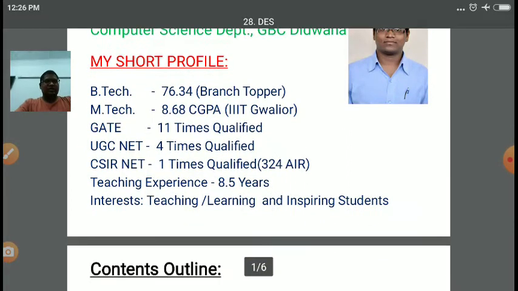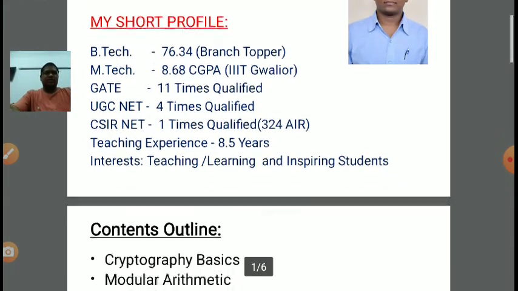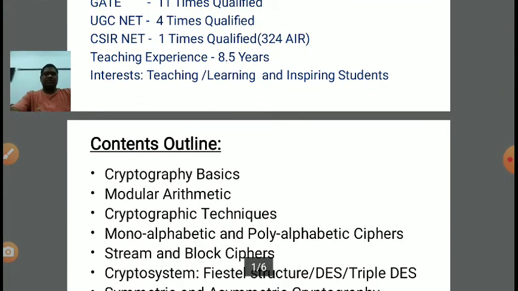In the previous lecture, we discussed various concepts of cryptography. We discussed cryptography basics, how to do symmetric cryptography, how to perform encryption and decryption, and various types of cipher, how to convert a plain text into a ciphertext with the help of various cryptographic techniques. All these we have discussed. We discussed mono-alphabetic and polyalphabetic ciphers, and stream and block ciphers in the previous lecture. Clear? And the general perspective of a crypto system we have already discussed.